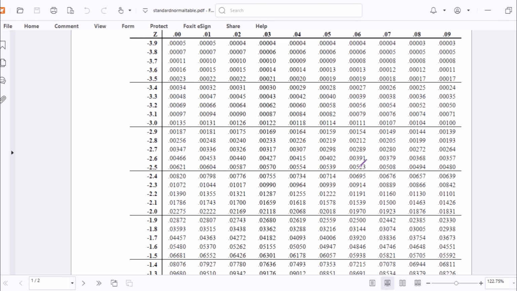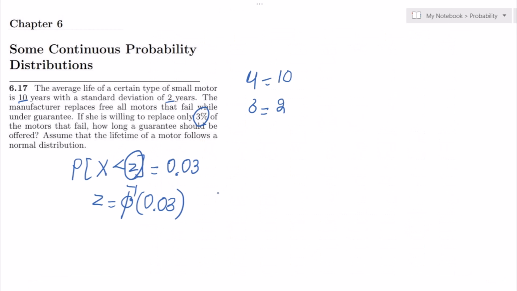So 0.03, all of these values are 0.03s. Okay, the lowest of them is this one, 0.03: minus 1.8 in the row, and in the column we have 0.08, so this is minus 1.88. Okay, so therefore let me write here the value of z is minus 1.88.